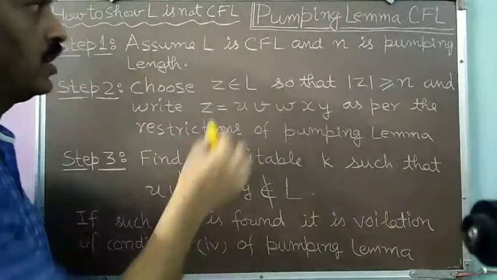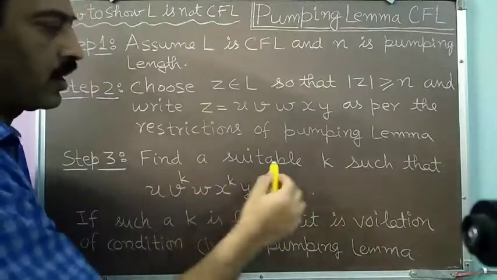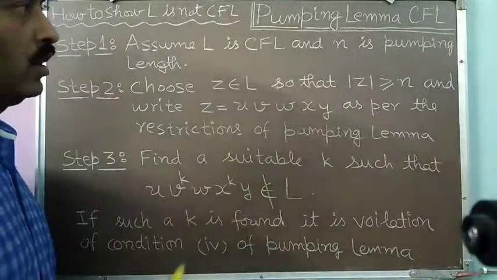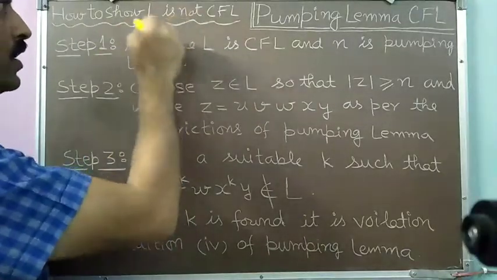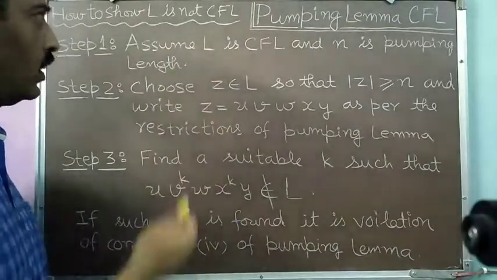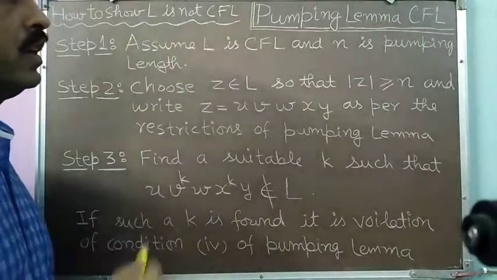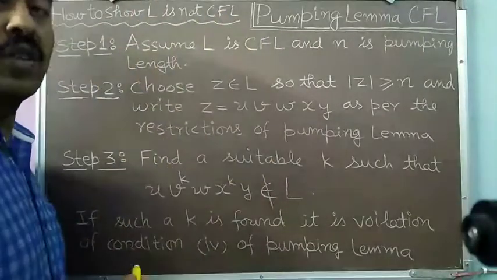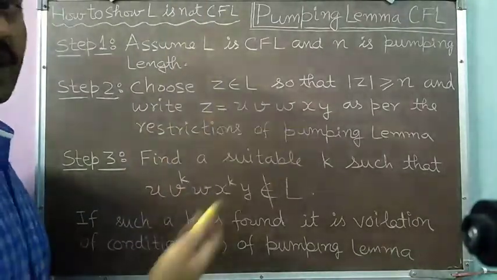So as it is a contradiction, we have shown that for some k this string does not belong to L, so L is not a context-free language. We can deduce this fact. In this manner, we prove through contradiction that a given language L is not a context-free language. If you look carefully, the process of showing that L is not context-free is similar to the process we followed with the pumping lemma for regular languages, when showing that a given language is not regular. It is the same procedure.